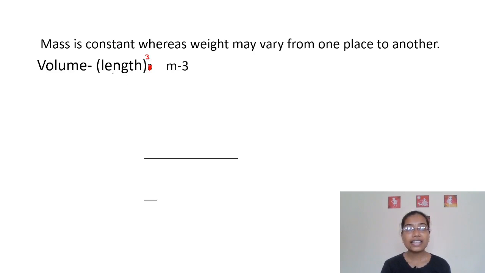Volume is length cube, meaning length is multiplied 3 times to get volume. For length, the SI unit is meter. So meter cube is the unit for volume.